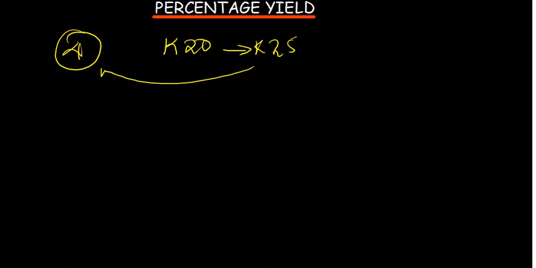So when we're talking about percentage yield, it just refers to a comparison of what you expect and what you get, expressed as a percentage. For example, let's say you buy four books at 20 kwacha, and you're expecting to sell them at 25 kwacha each. If you multiply 25 times 4, you expect that you're going to make 100 kwacha.